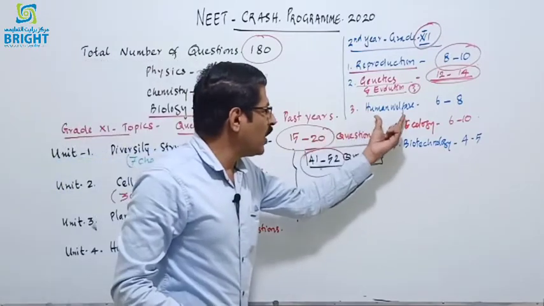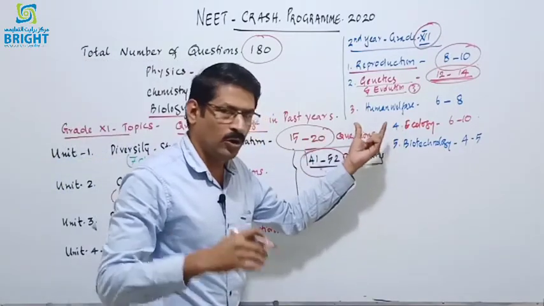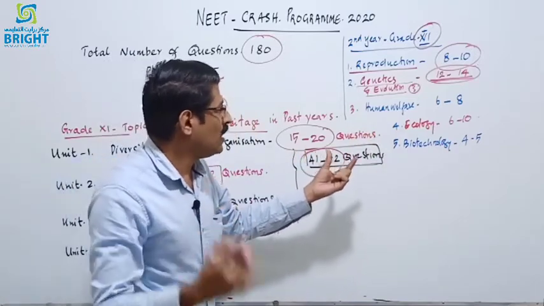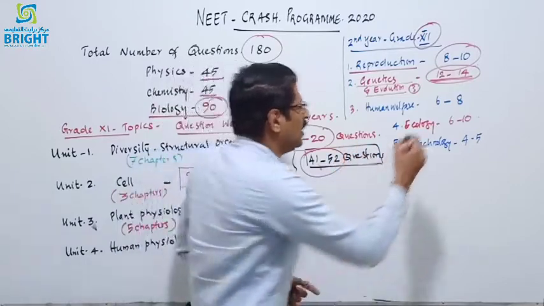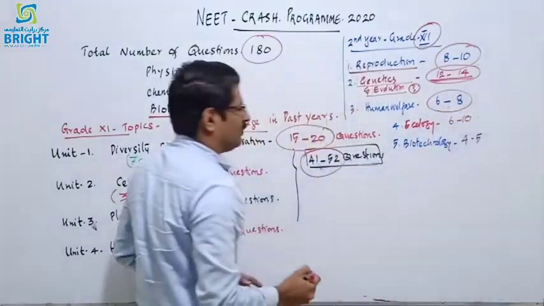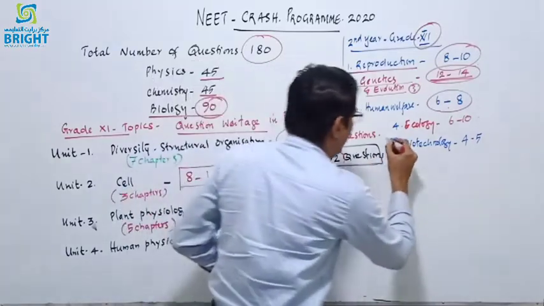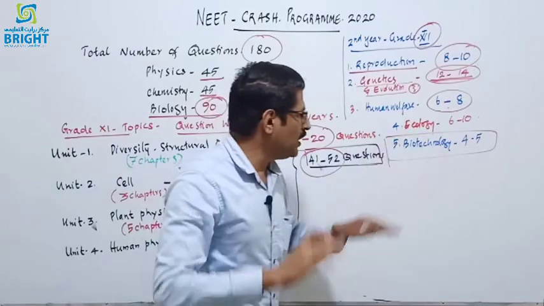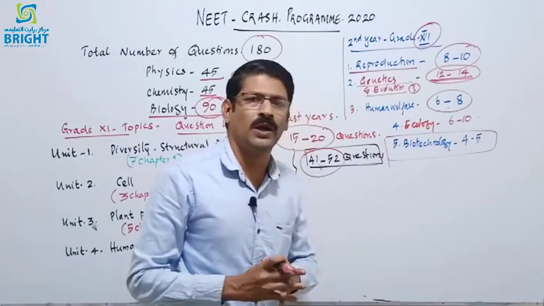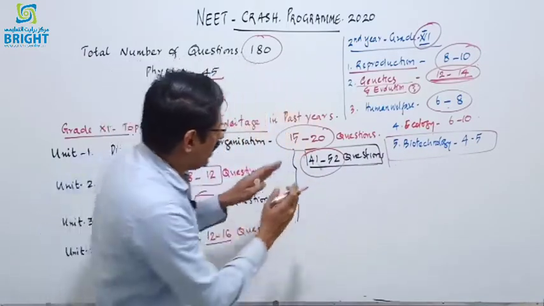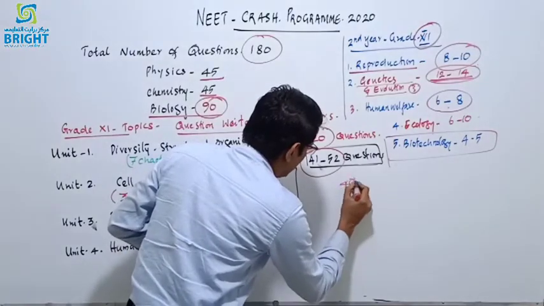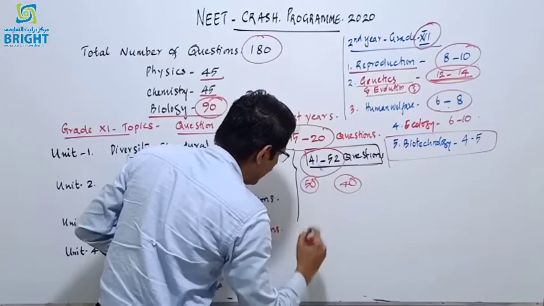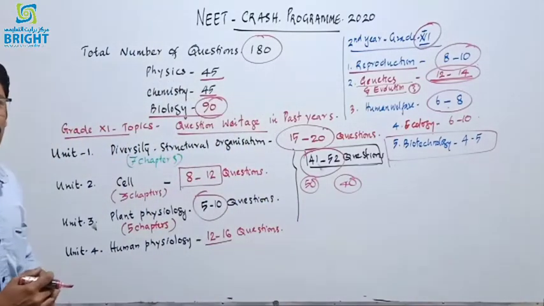And in application of biology, that is human welfare, microbes in human welfare, strategies for enhancement of food production, and human health, there will be 6 to 8 questions given. Biotechnology normally asks around 5 questions, and in ecology, 4 chapters are there, with around 10 questions. So around 40 questions will be given from the second year, and 50 from the first year. That is, more than 50% of questions are coming from the first year.